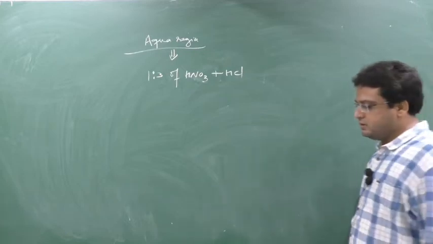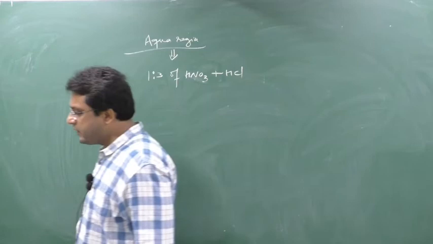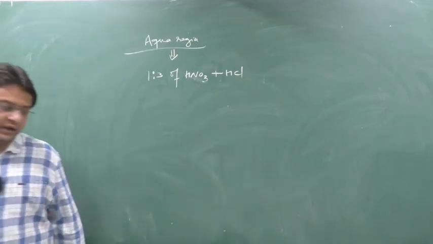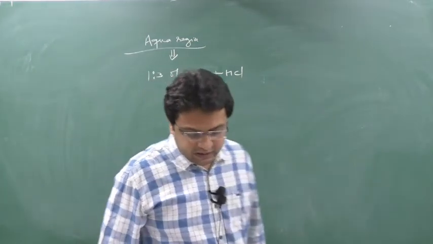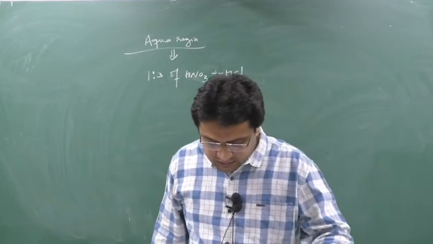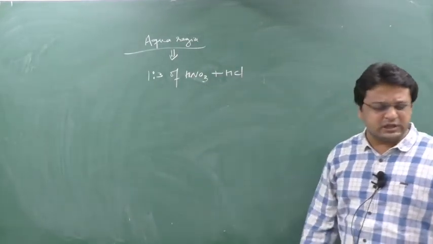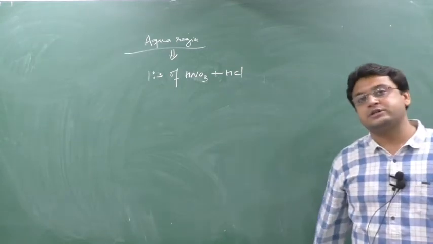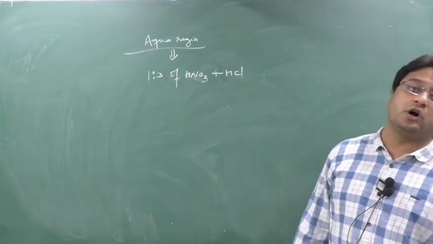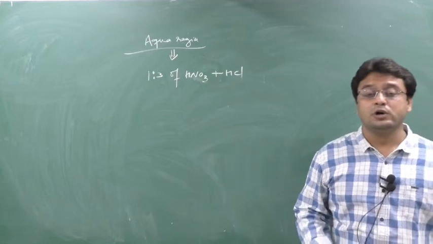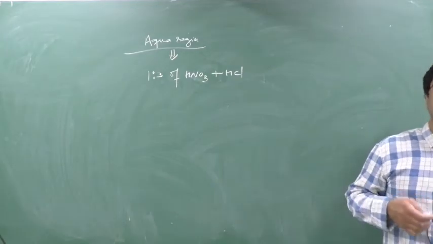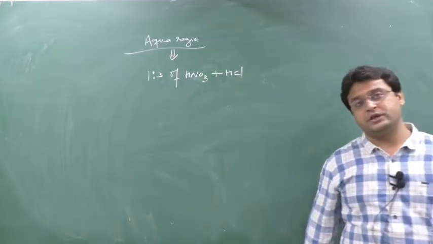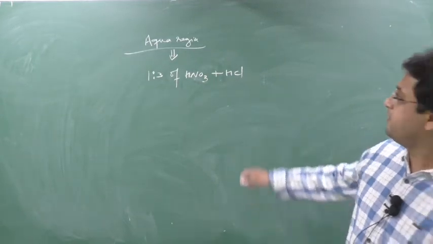The reason is, as you know, we have certain noble metals like Ag, Au, Pt. These will not react with any of the acids because they are least reactive. But we have to do certain reactions, and we have seen certain reactions of gold, Ag, and also Pt. Those reactions are made with aqua regia.